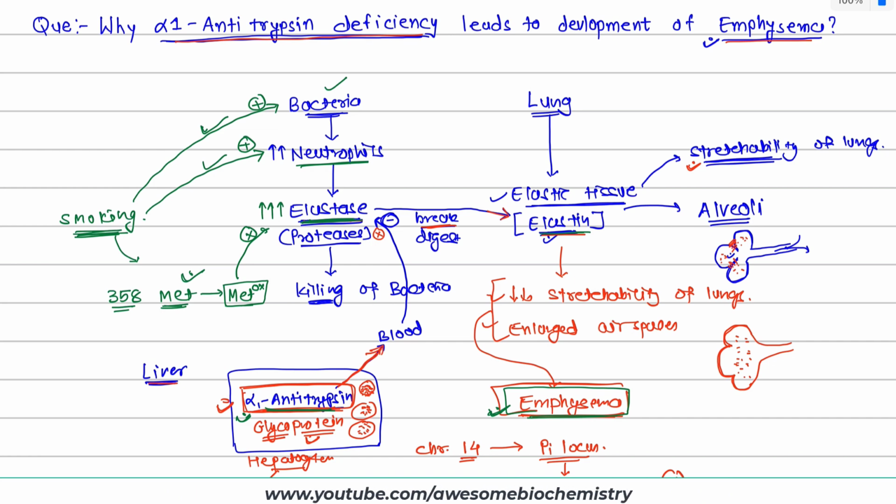So now you know three main things. One, α1 antitrypsin deficiency itself leads to emphysema. Second, it can also lead to liver disease. And third, smoking can cause emphysema. So while discussing this one question, we answered two more questions. So I hope that concept is clear.